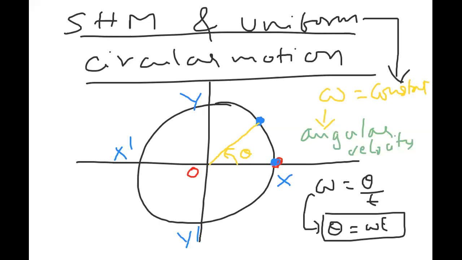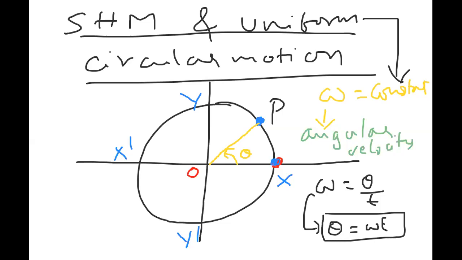We have taken two diameters, XOX dash and YOY dash. These two are mutually perpendicular to each other. The particle is moving along the circle. Suppose your particle started from X and reached the point here. Let me call this point P. So the particle traveled along the circle and reached the point P.